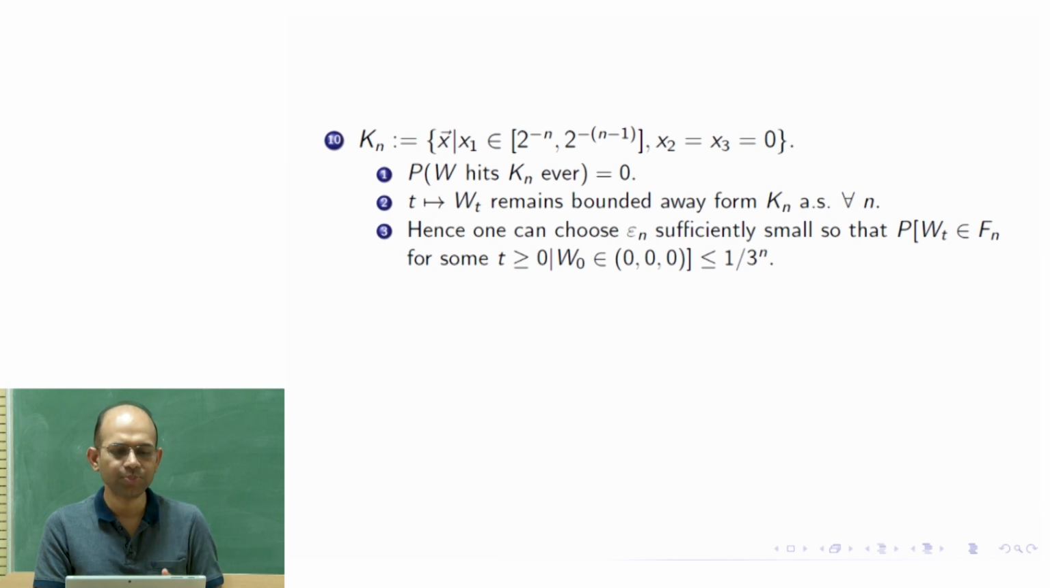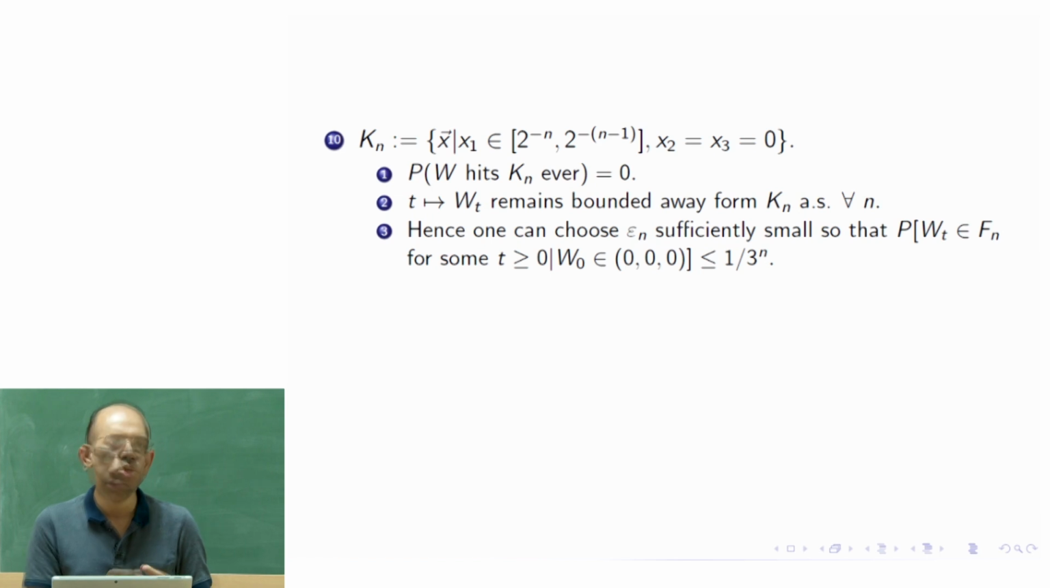Why? Because k_n is the limit of f_n. For k_n, the probability is 0. So as epsilon_n goes to 0, the probability of hitting f_n goes to 0. So from that, I would always be able to find some epsilon_n for which the probability is non-zero, but less than (1/3)^n. So that is the construction choice of epsilon_n.